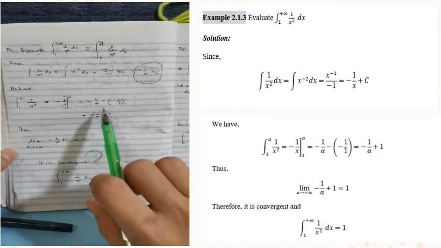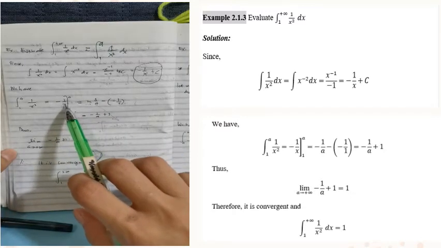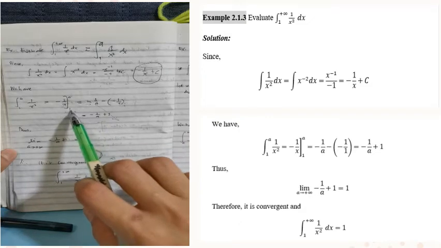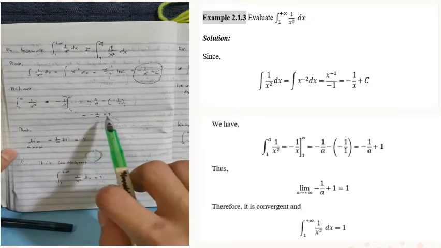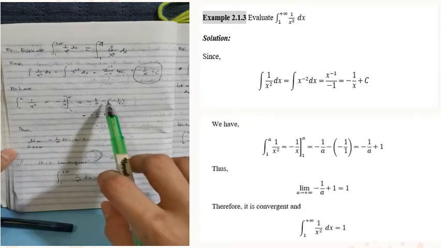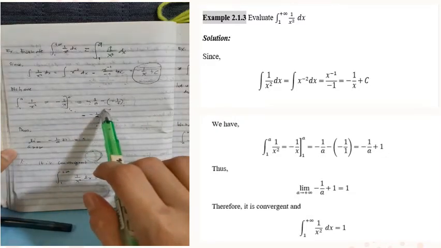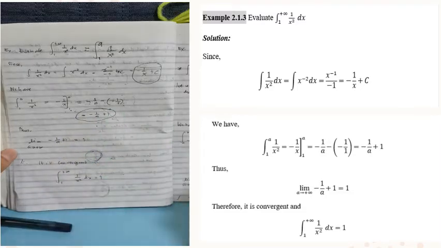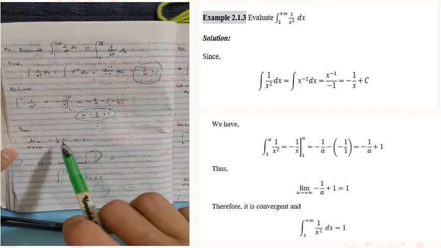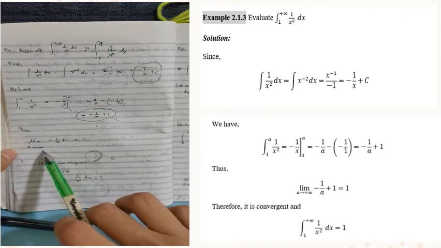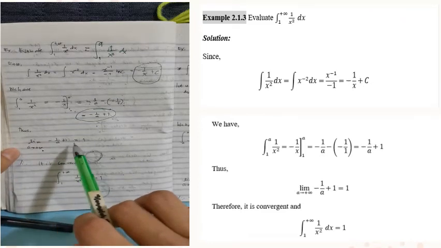So, we evaluate: negative 1 over a, replacing x by a, minus the negative of 1 over 1. So, this is negative 1 over a, and negative times negative 1 over 1 is positive 1. So, this is what we take the limit of: the limit of negative 1 over a plus 1 as a approaches positive infinity is equal to 1.